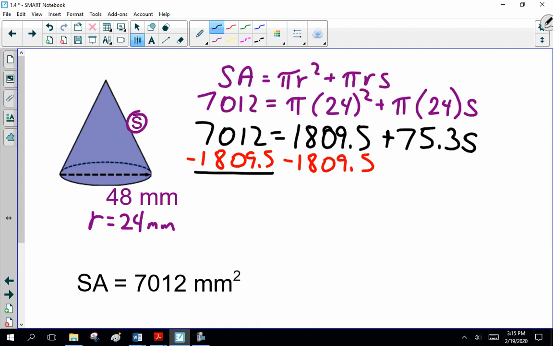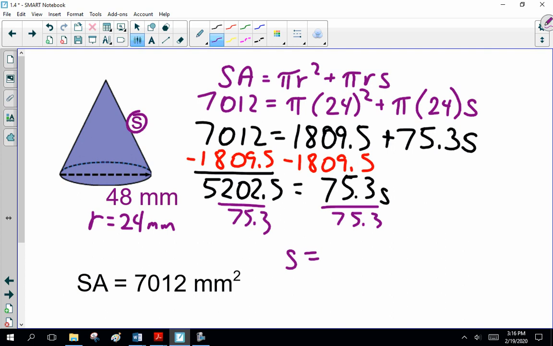You youngins with the calculator got to give me this number. 7,012 minus 1,809.5. 5202.5. Now, how do we get rid of times 75.3? Divide both sides by 75.3.